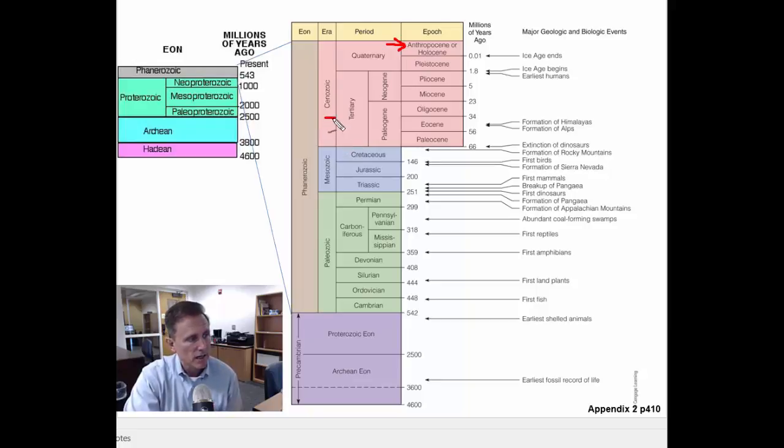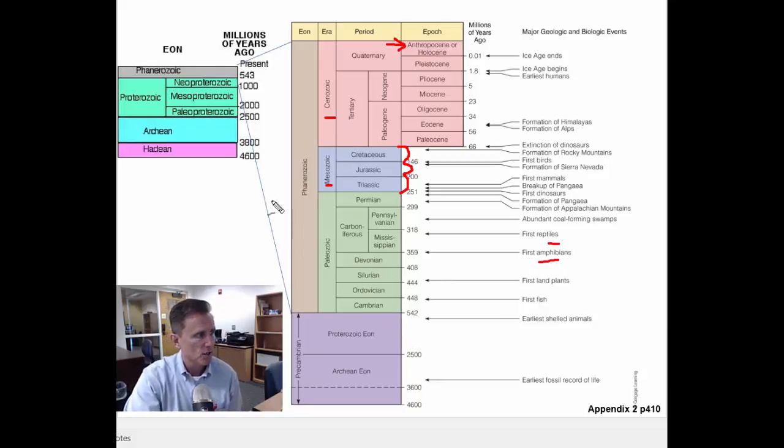So the Cenozoic is recent life, and the Mesozoic is the middle life, which includes the Cretaceous, the Jurassic, and the Triassic, which, as we know, is the time of dinosaurs. And the Paleozoic is when the first shelled animals came out as amphibians, and then reptiles, and then the development of reptiles into the later life.